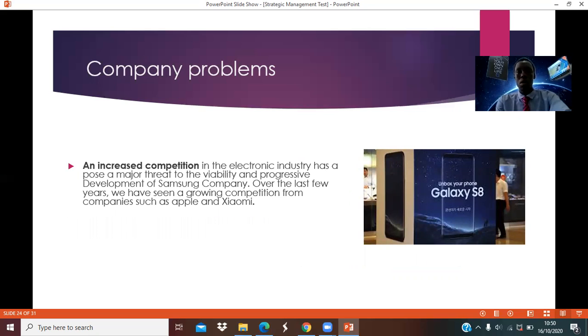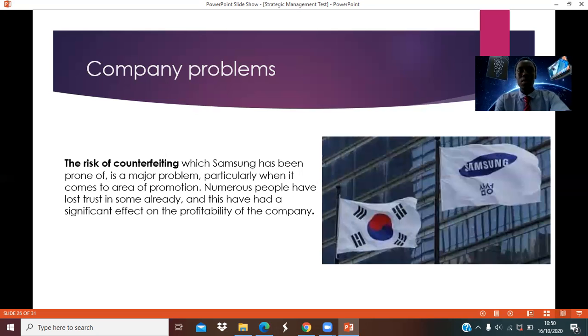So what are the problems that are facing the Samsung company? One of the major problems we see is increased competition. The more Samsung is exposed, the more they become the very front of competition. And here we see, over the last few years, a growing competition from companies such as Apple and Xiaomi.